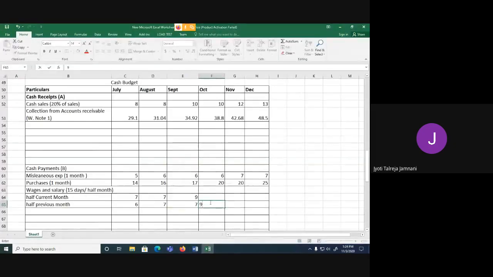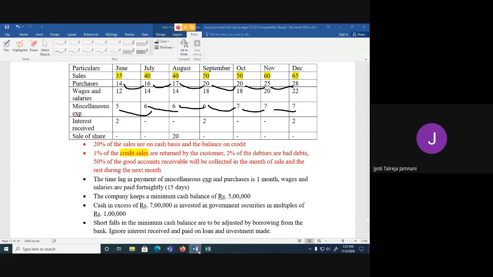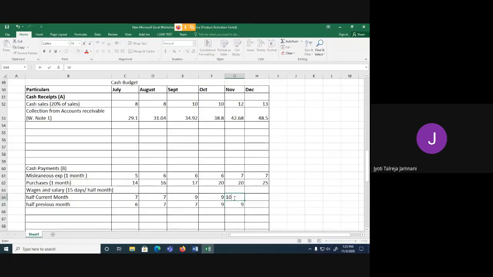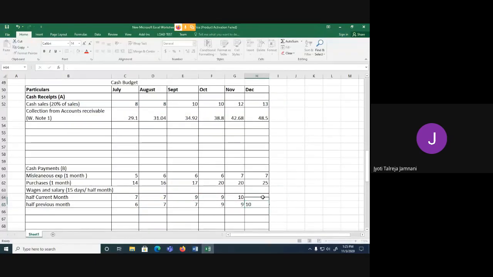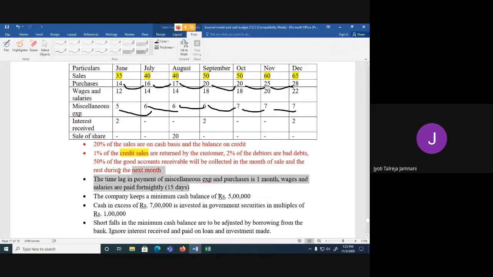October also it is 18. So 9 in October and 9 in November. November month it is 20. So 10, half of it in current month and remaining 10 in December. And December it is 22, so 11, half of it in December and the remaining 11 in January, but we are not preparing for January, so I'm not showing you the recording of that. So that's done. So we are done with the time lag of payment.